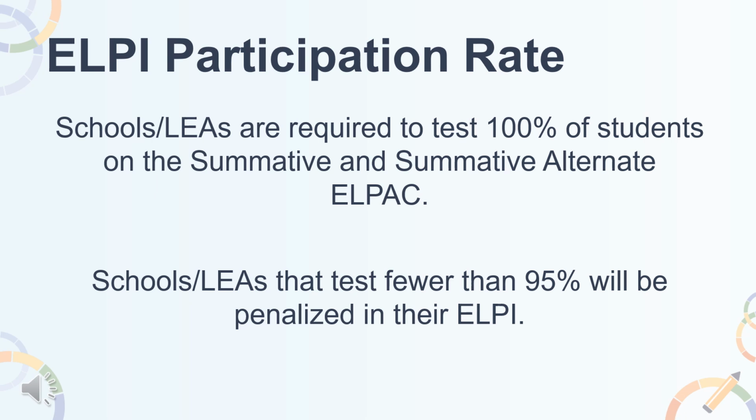Districts and schools that do not meet the 95% participation rate on the summative LPAC or the summative alternate LPAC and have at least 30 EL students enrolled during the testing window, February 1st to May 31st, will receive a modified LP rate on the dashboard.